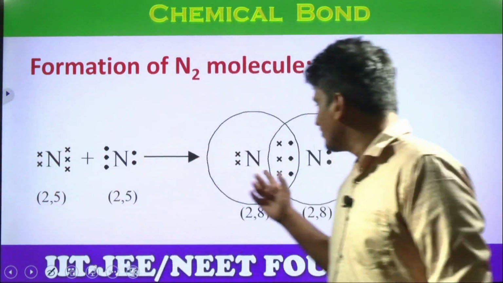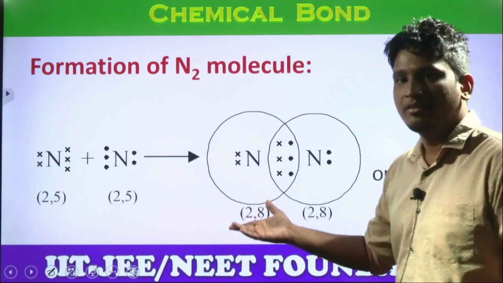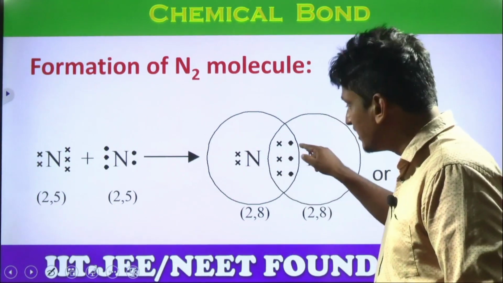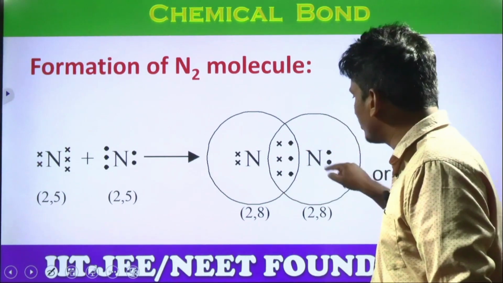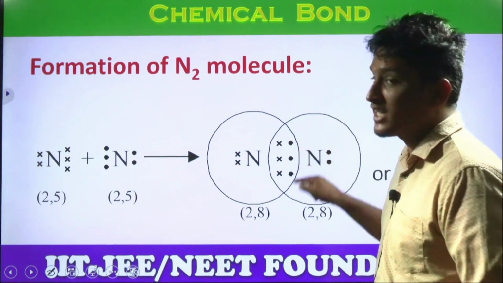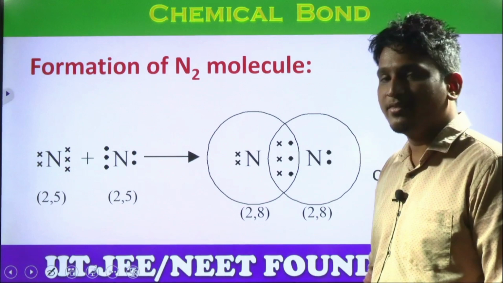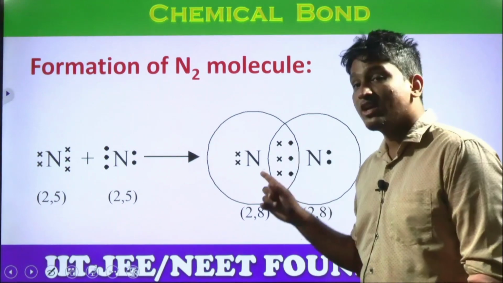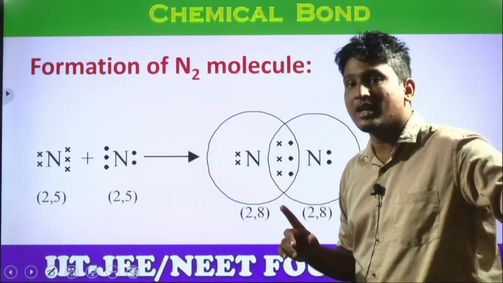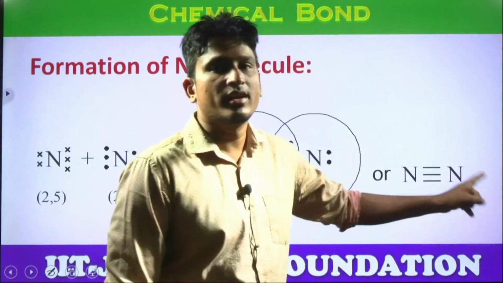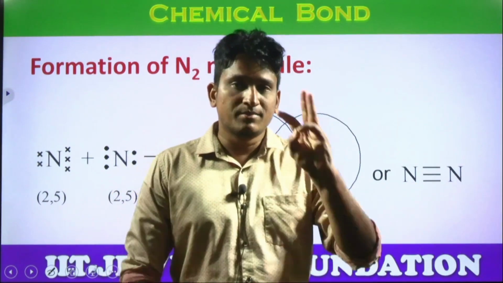Got the clarity? If they share 3 electrons, let's see whether it gets octet configuration or not. 1, 2, 3, 4, 5, 6, 7, 8. Octet. Now how many bonds are there between the two nitrogen atoms? They share how many? 3 pairs of electrons. 1 pair means 1 bond. 3 pairs means triple bond. N triple bond N. Now maximum triple bond only, students.